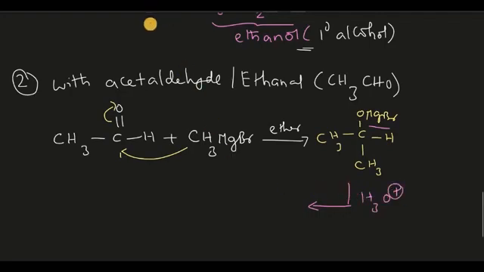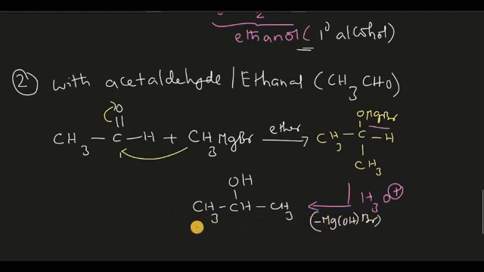If you do acid hydrolysis, the product is CH3 CH CH3, and on the middle carbon I write OH, with the removal of magnesium hydroxobromide, MgOHBr, in this reaction.